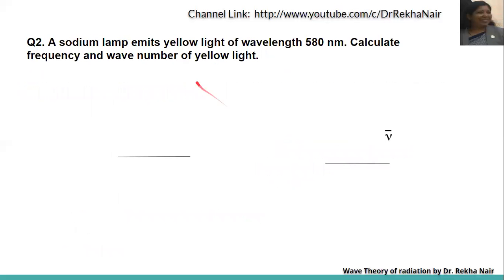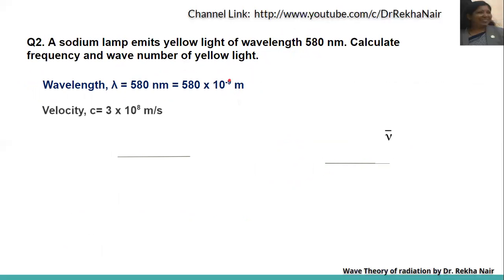Another numerical problem: a sodium lamp emits yellow light of wavelength 580 nanometer. Calculate the frequency and wave number of the light. So the wavelength lambda is given as 580 nanometer. If we convert it into meter, we multiply it by 10 to the power minus 9. The velocity c is always 3 into 10 to the power 8, and it is meter per second because we are converting the wavelength into meter.